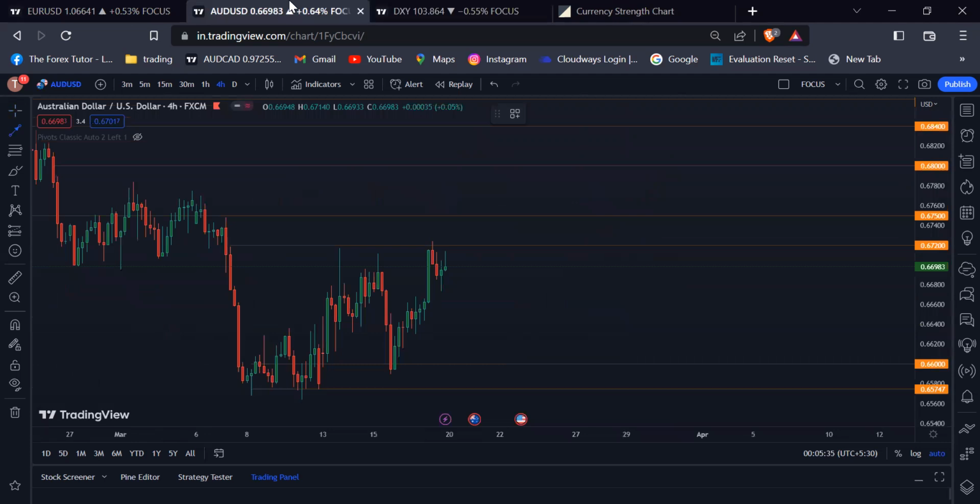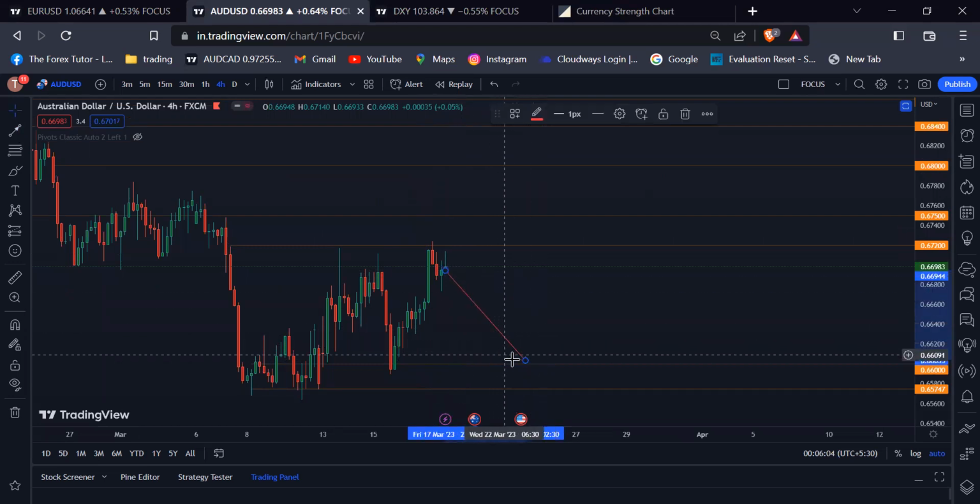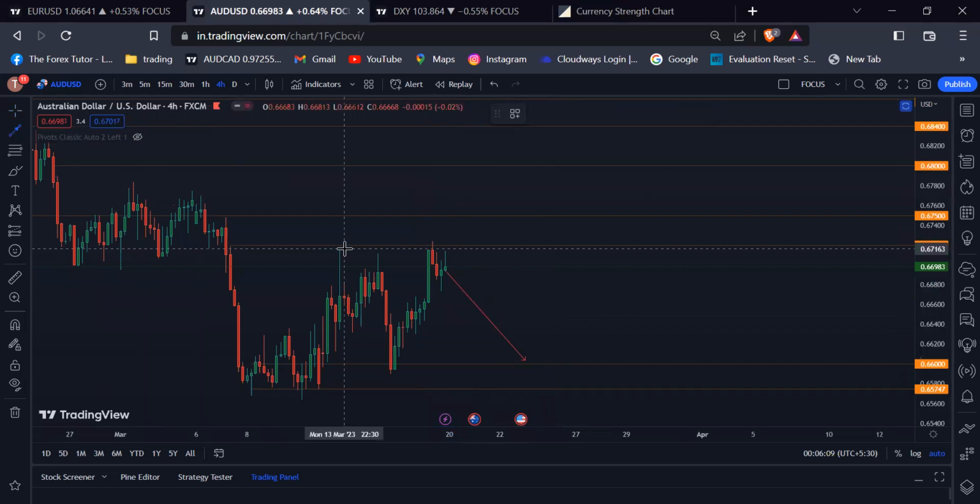So our next pair is Aussie USD. If you look at the Aussie USD right now, the Aussie USD is trying to retest the 0.67200 psychological level. If the dollar index gains some momentum upwards, then we'll see Aussie USD moving downwards to the 0.6600 psychological level.